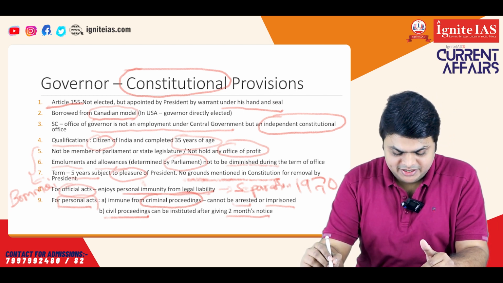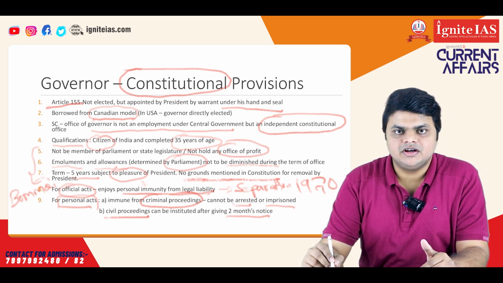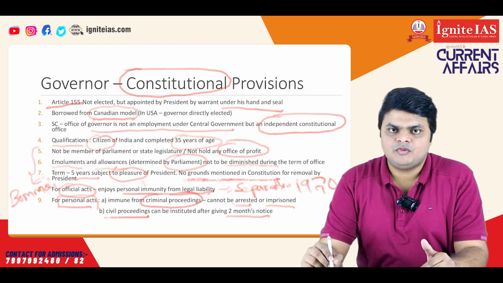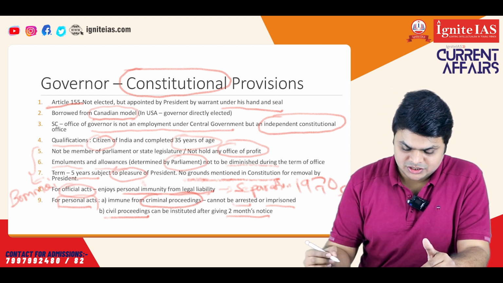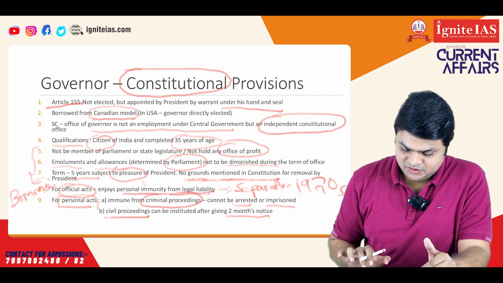This immunity is necessary to ensure that the office of governor is independent and there is no political intervention in the office of governor. So these are the important constitutional provisions regarding the office of governor.